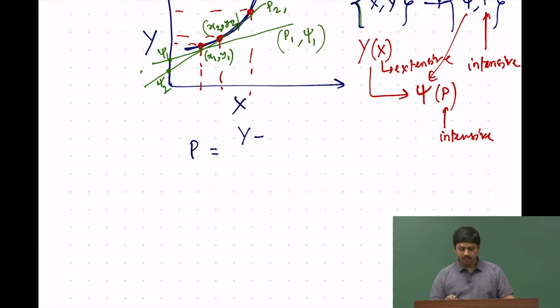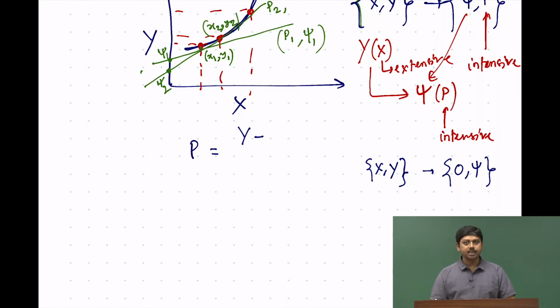It is actually extremely simple. So, for example, we know the definition of p. p is a slope. Slope means the difference in y. I am talking about 2 points. One point is x y on the graph, and another point is 0 and psi, because as you know psi is the intercept, right? So, intercept means the value of y at x equal to 0. So, this is also an x y point, but the value of y at x equal to 0 is nothing but psi, because that is the intercept of the function.